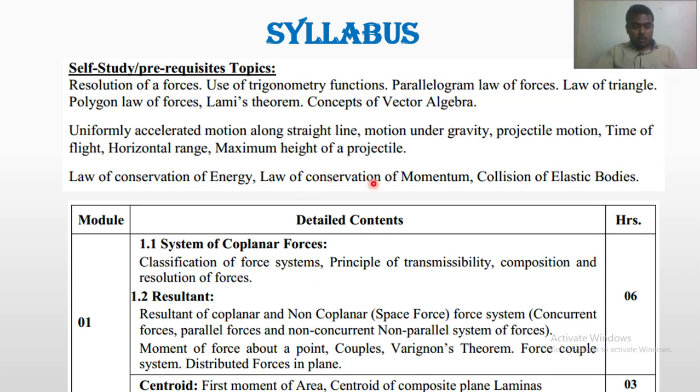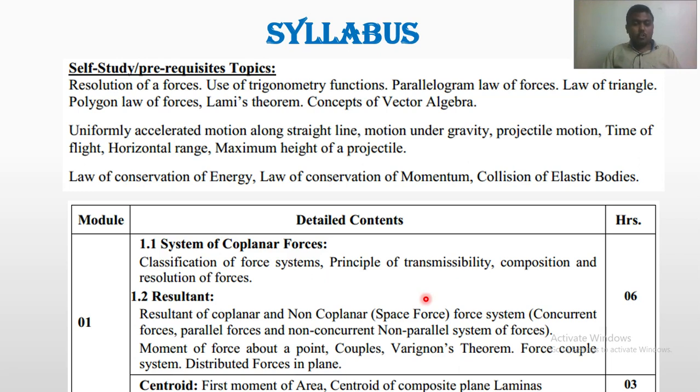So coming to the main syllabus. Detailed contents, module and hours. You have a total of 6 modules. The first 3 modules are based on the statics part, and the next 3 modules are based on the dynamics part. Module 1.1 is system of coplanar forces. Here we are going to cover the classification of force systems, coplanar and non-coplanar, and again the classification of coplanar force systems. Then the principle of transmissibility, the composition of forces, and how to resolve the forces. All these are going to be covered in module number 1.